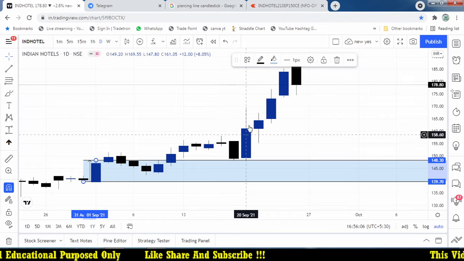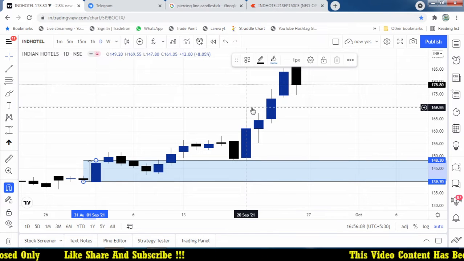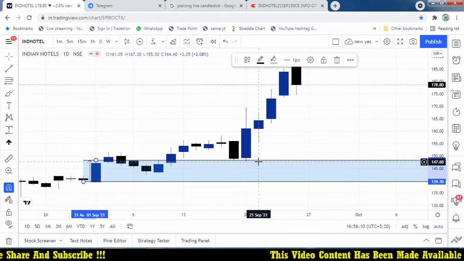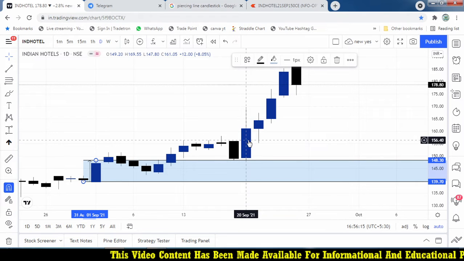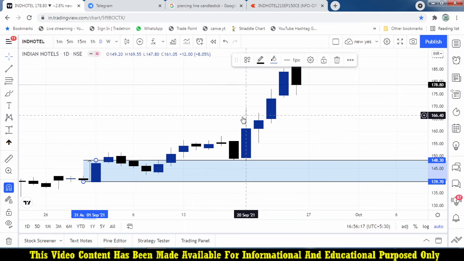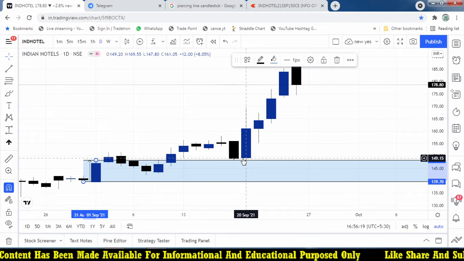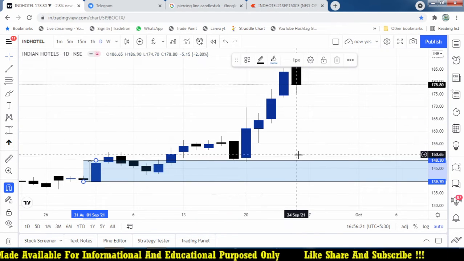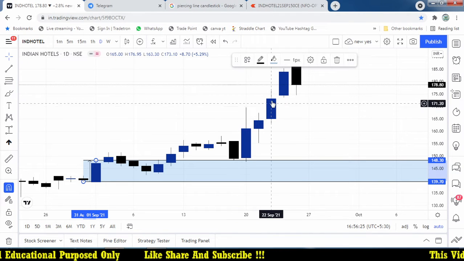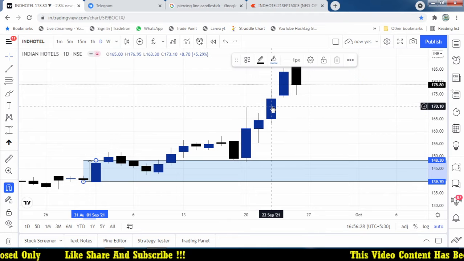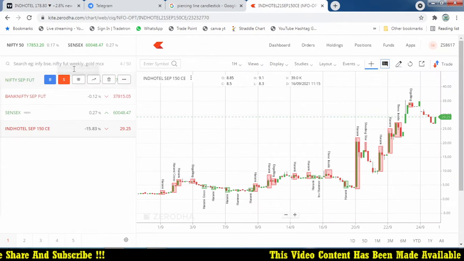And again the stock here has a breakout, but while 69 your stop loss would be 47, almost 20 points of stop loss, 20 plus points. That is not a good deal, because a big stop loss is not always better in a trade, right? So we may believe, but if you are playing with options, we will try to take the 170 call option that was triggered by 27th September. Let's say the 170 call option,